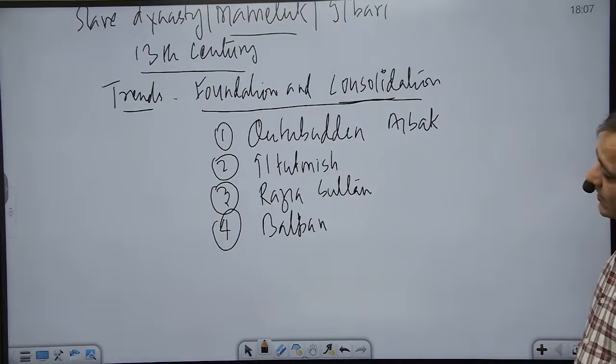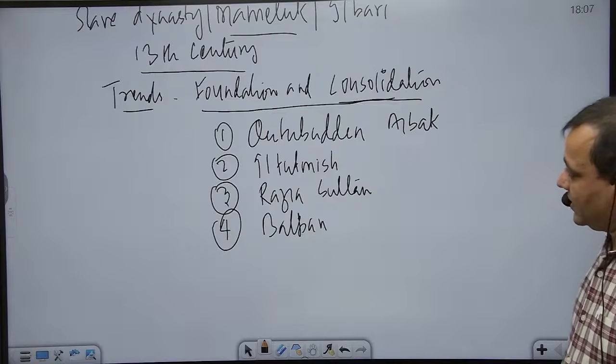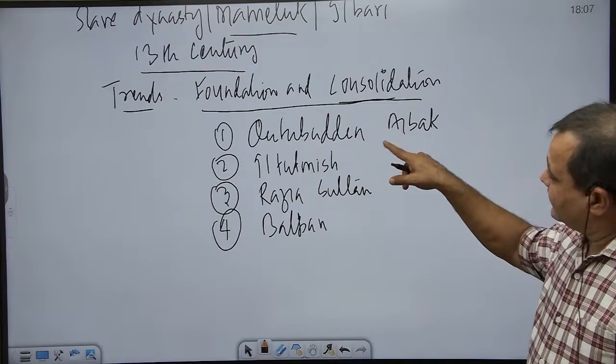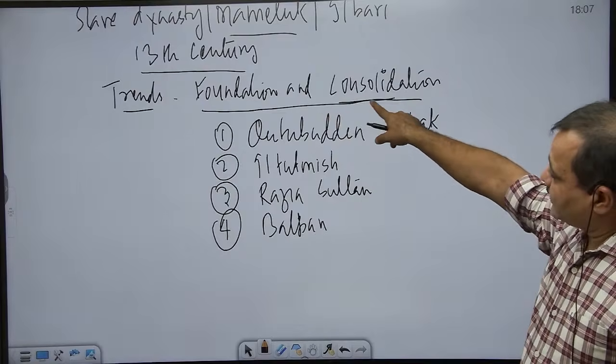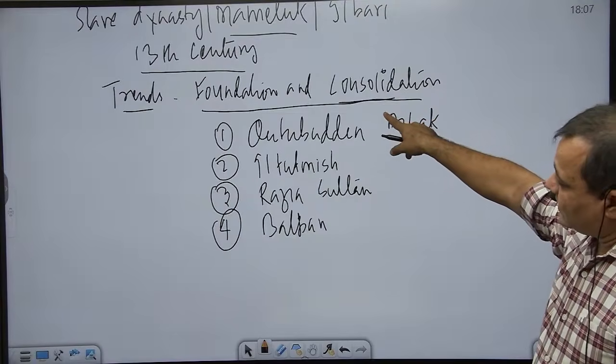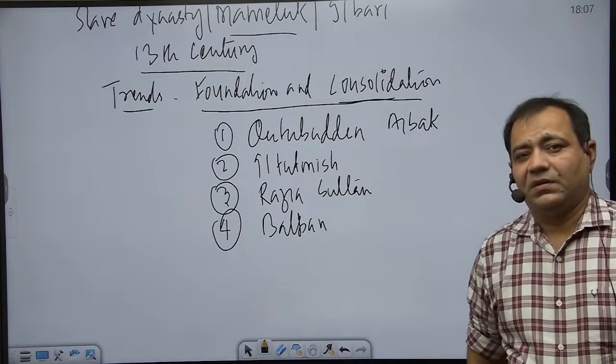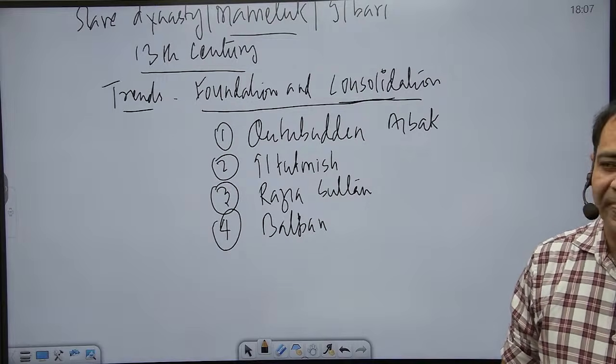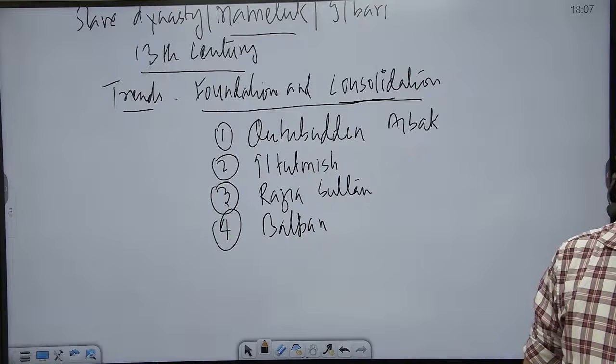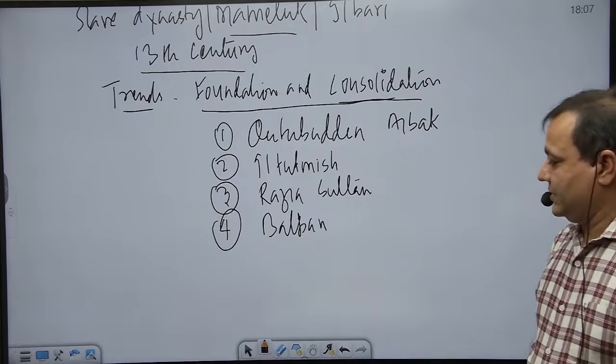So these four we can take note of while talking about the dynasty that is associated with foundation and consolidation of the Delhi Sultanate, known as the slave dynasty, Ilbari dynasty, or the Mamluk dynasty. This order may also be important.